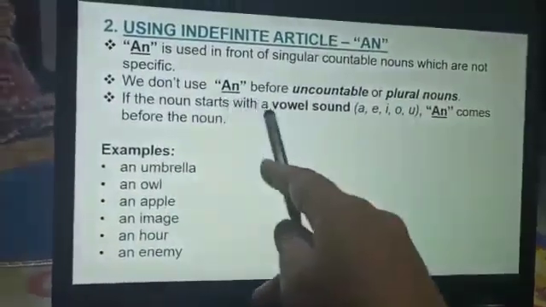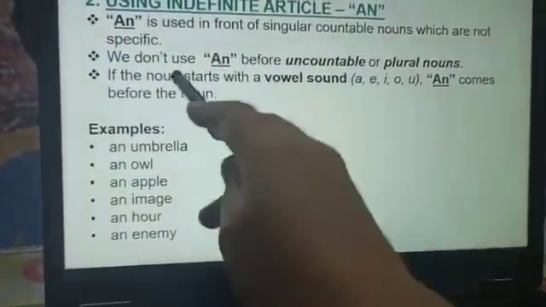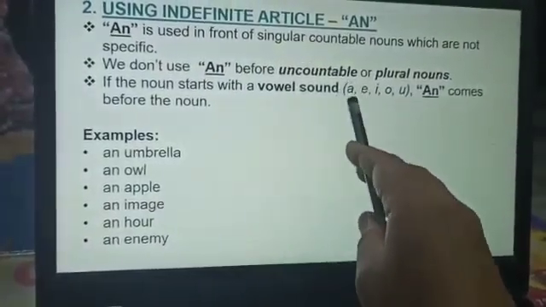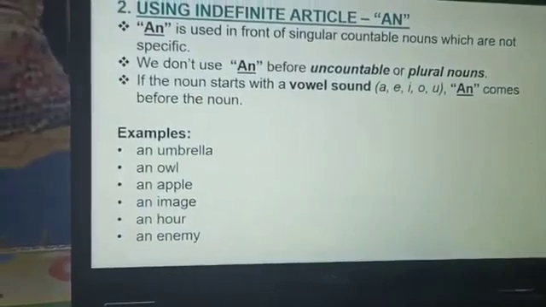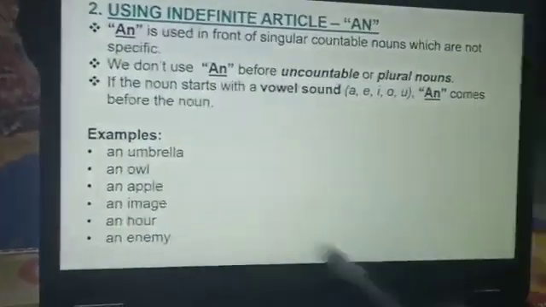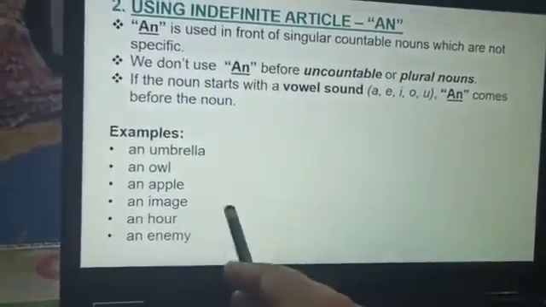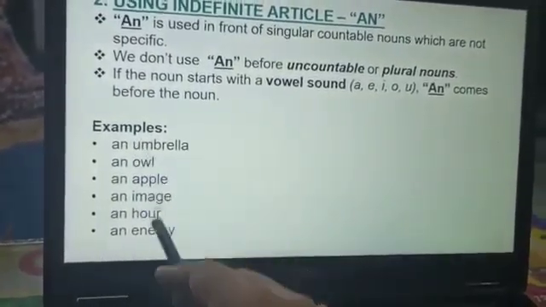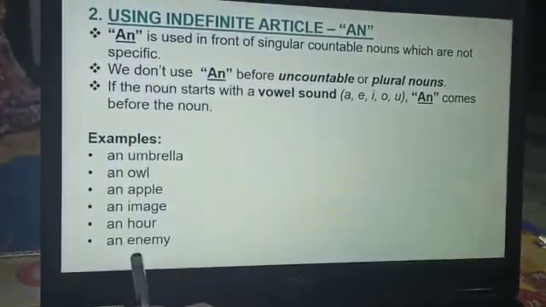If the noun starts with a vowel sound, we use an. A we used with a consonant sound, and now an we use with a vowel sound like A, E, I, O, U. An comes before the noun. Examples: an umbrella, an owl, an apple, an image, an hour, an enemy. You can see these all have vowel sounds: U, O, A, I, H, E.